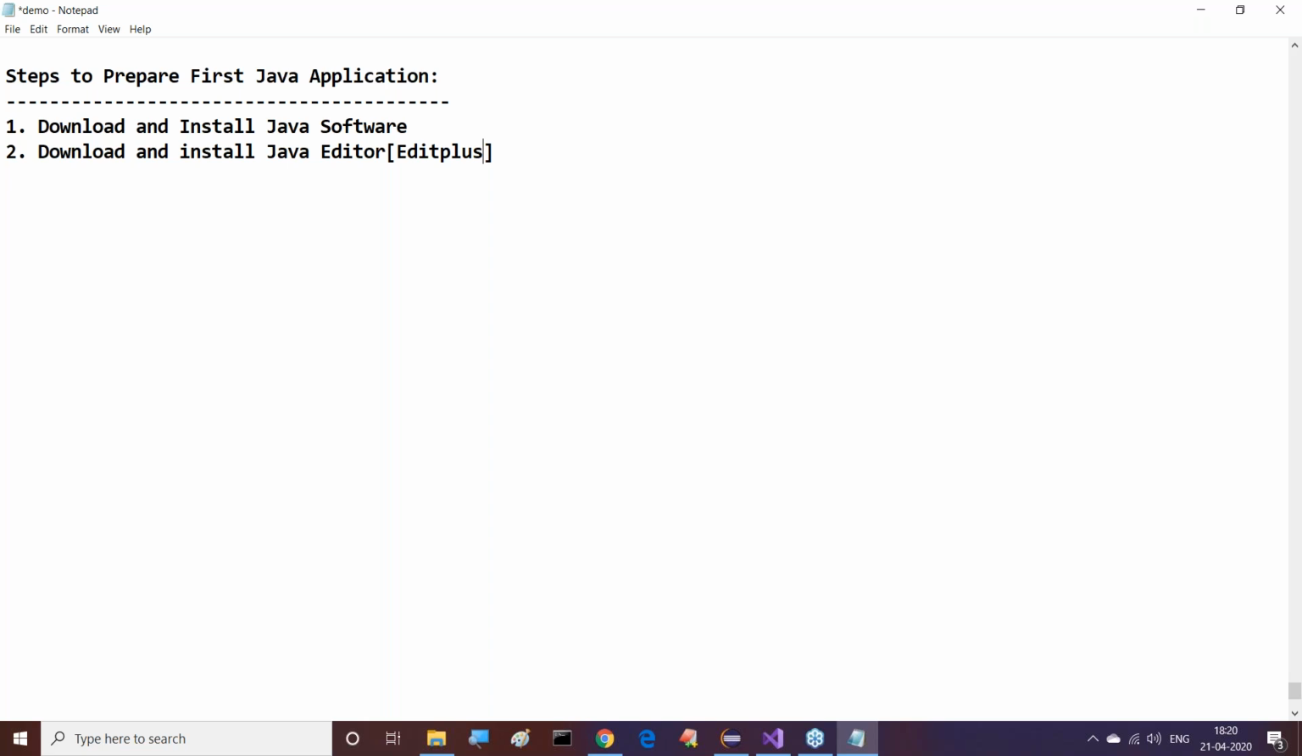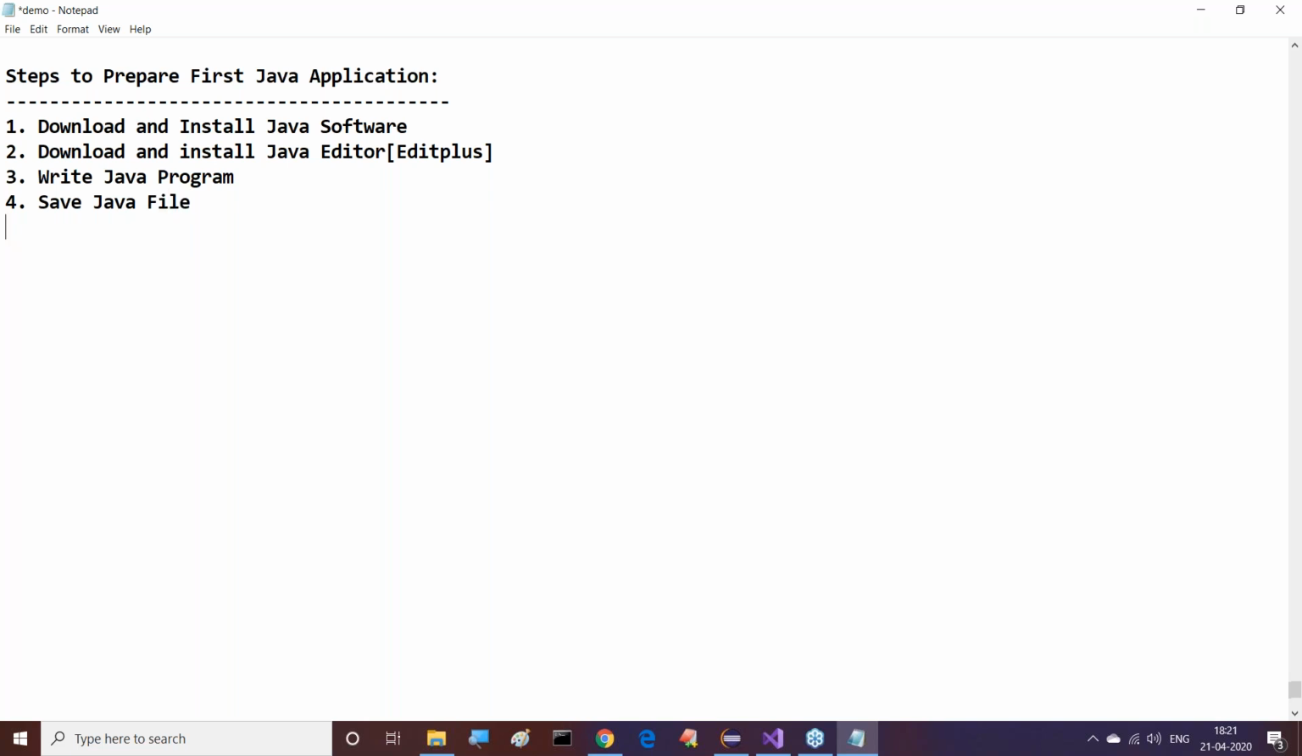Right, and the next one is which one? After completion of download and install Java editor, EditPlus here we are getting. The third one is which one? All of you observe this clearly: download and install Java software, download and install Java editor, then after that, write a Java program. Minimal program. What we have to write, I will discuss with you. Write the Java program that we have to provide. And the fourth one is which one?